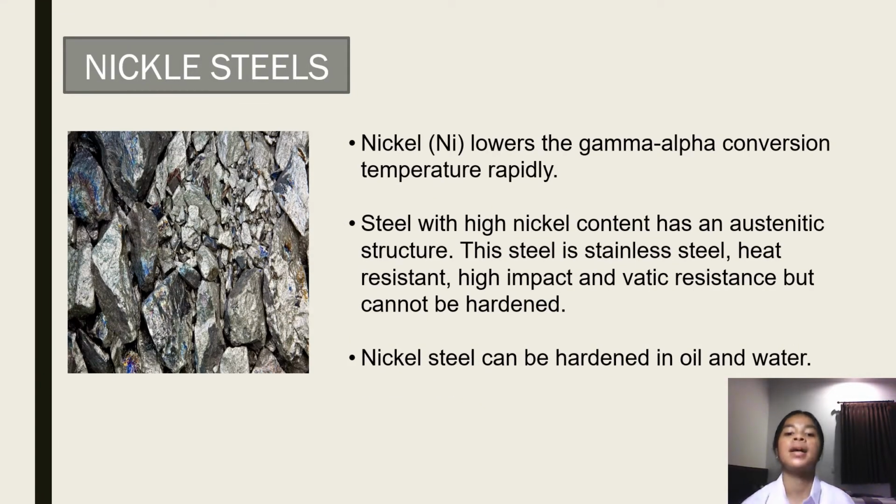Nickel steel. Nickel lowers the gamma-alpha transformation temperature rapidly. Steel with high nickel content has an austenitic structure. This steel is stainless, heat resistant, high impact and fatigue resistant, but cannot be hardened. Nickel steel can be hardened in oil and water.